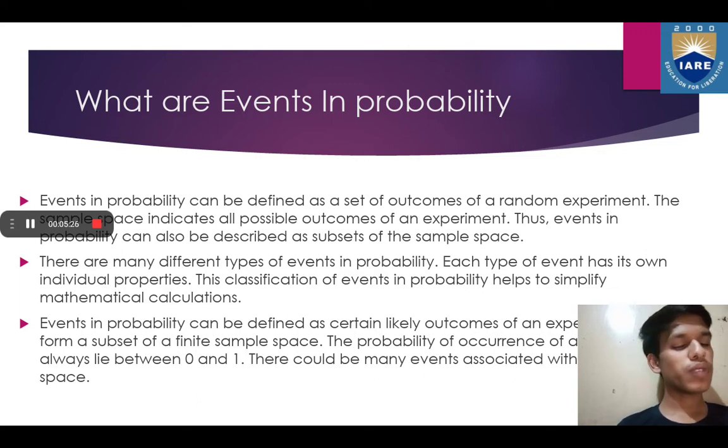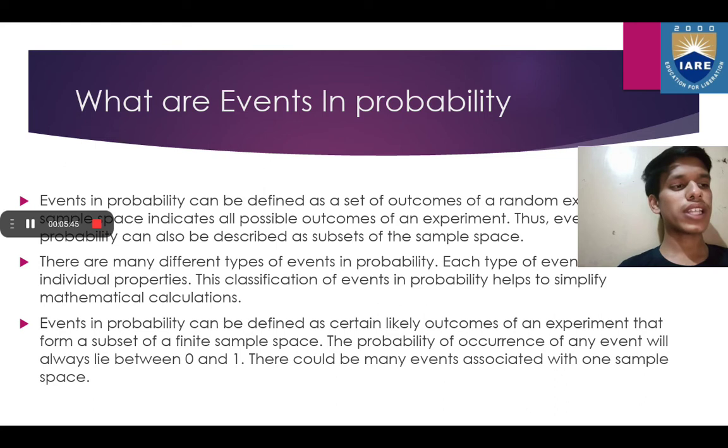There are many different types of events in probability. Each type of event has its own individual properties. This classification of events in probability helps us to simplify the mathematical calculations involved in probability. Events in probability can be defined as certain likely outcomes of an experiment that form a subset of a finite sample space. The probability of occurrence of any event will always lie between 0 and 1. There could be many events associated with one sample space.